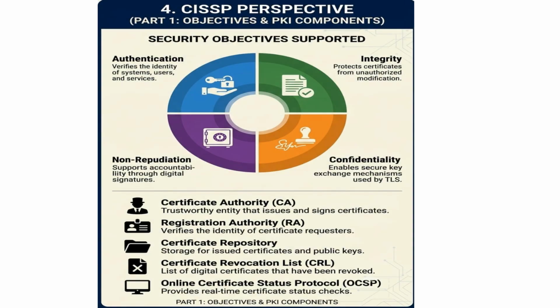From a CISSP perspective, PKI supports 4 security objectives: authentication, integrity, non-repudiation, and confidentiality. Key PKI components include the Certificate Authority, Registration Authority, Certificate Repository, Certificate Revocation List, and the Online Certificate Status Protocol.